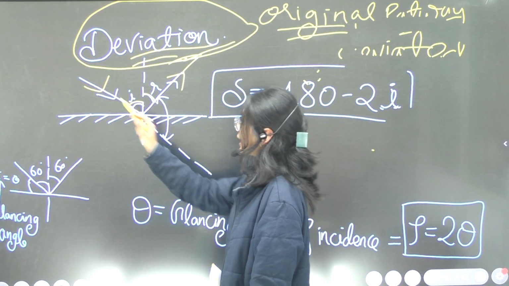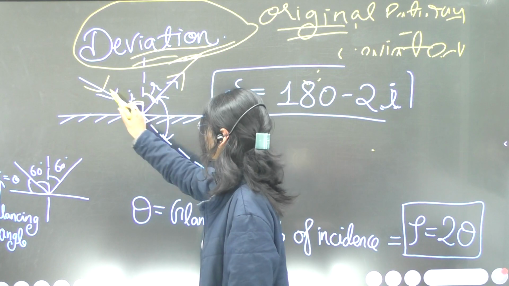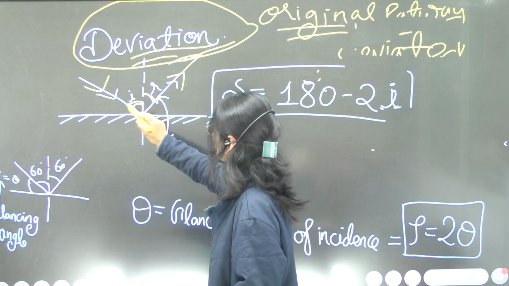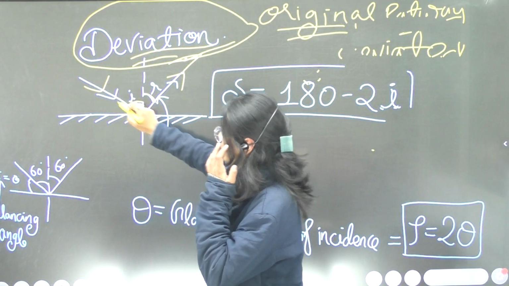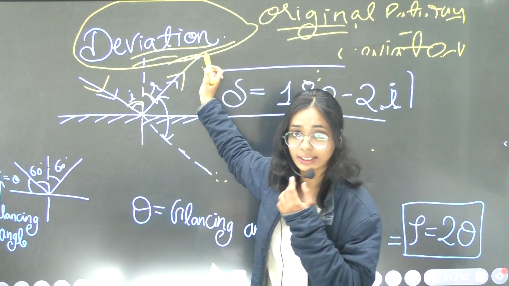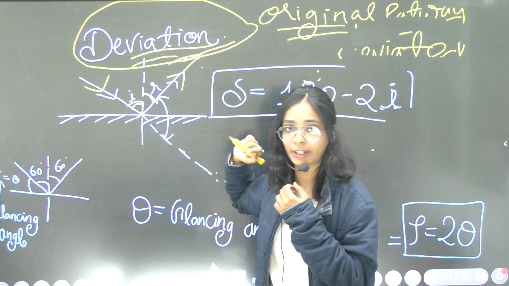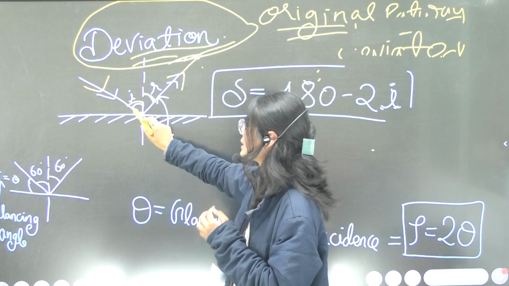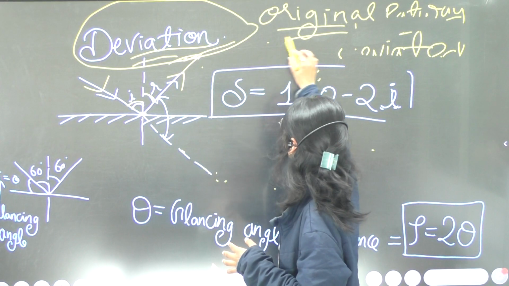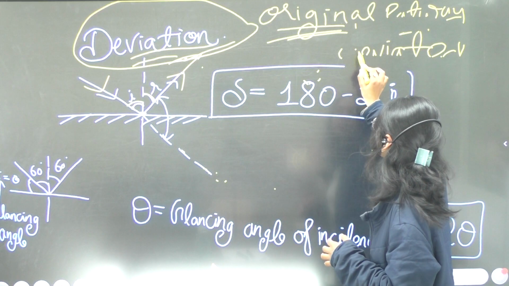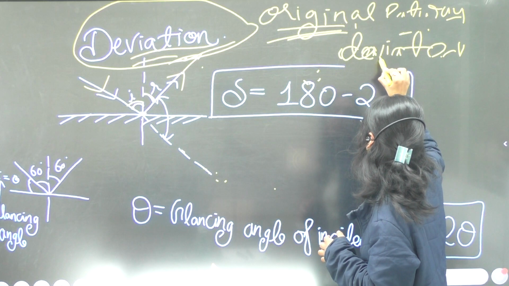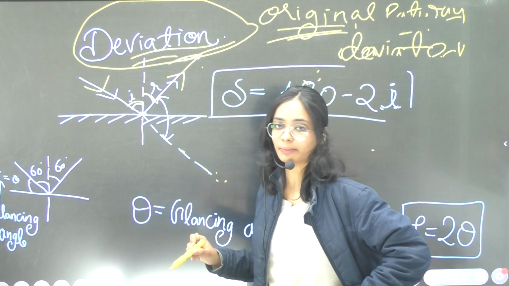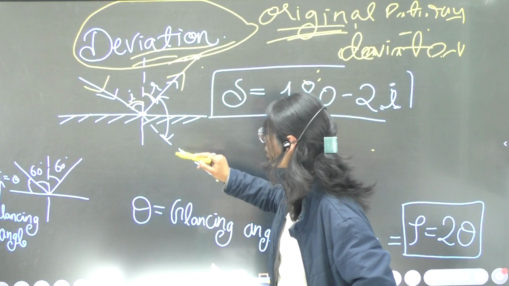In that case, that original pathway will be here. But actually the reflected ray goes in the same medium according to the laws of reflection. So the incidence ray position is changed from the original position. There is a bit of deviation in that ray of light. So here deviation is taking place.